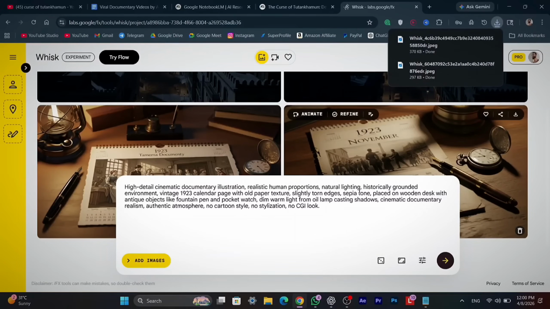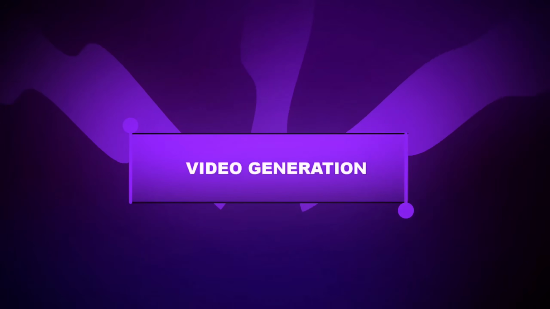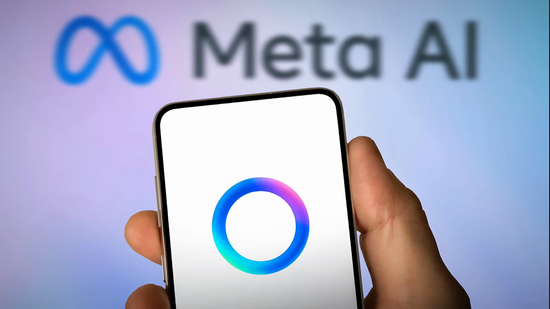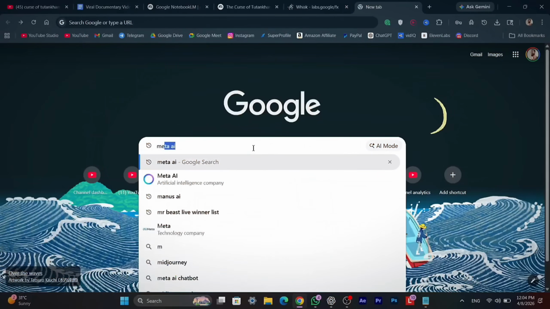So, now we have learned 2 of the most important steps in creating this type of story video. But now, let's learn how to turn these images into videos. For this, we are going to use one of the best AI video generation websites, and it is completely free. So, once again, we will open Google Chrome and search for Meta AI. Then, open the official website.